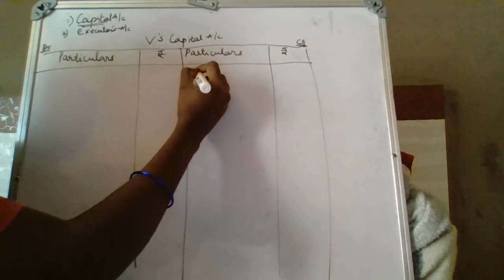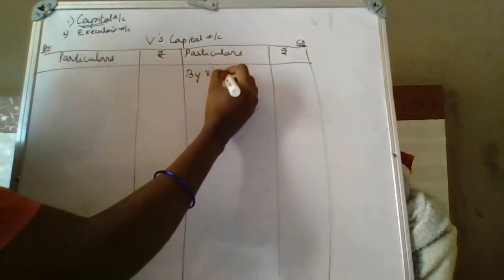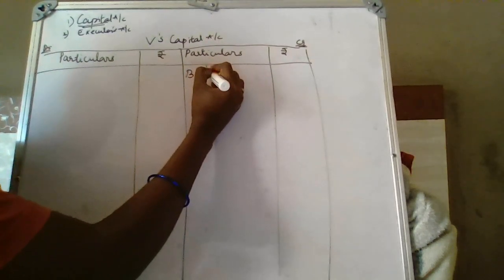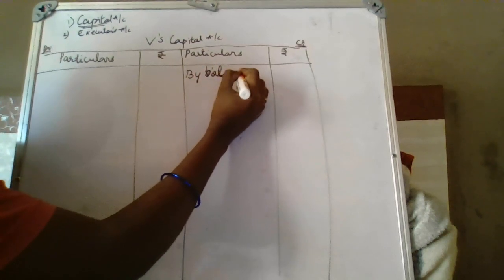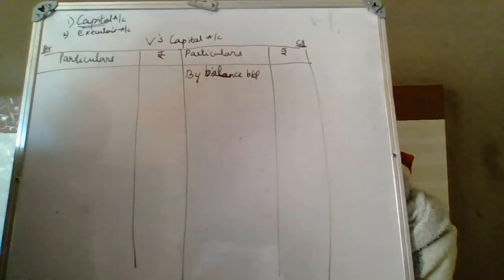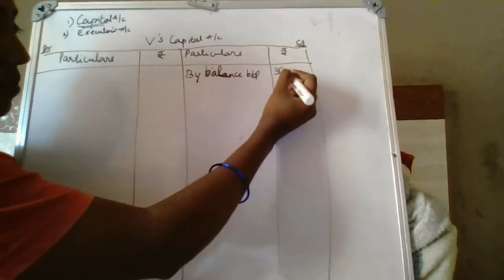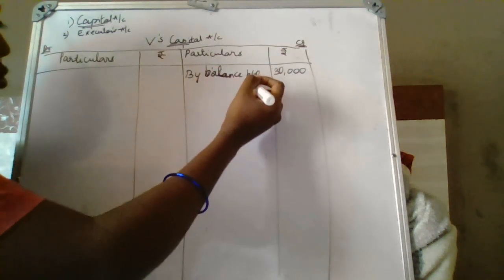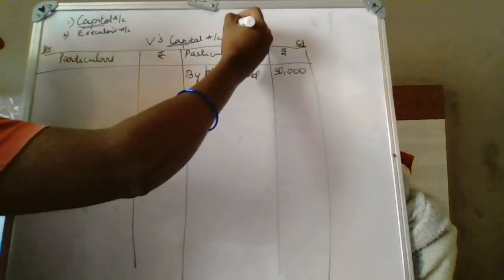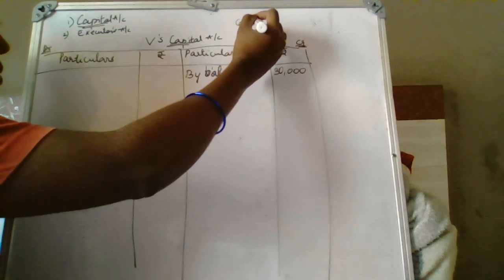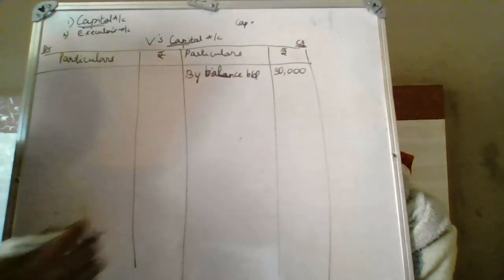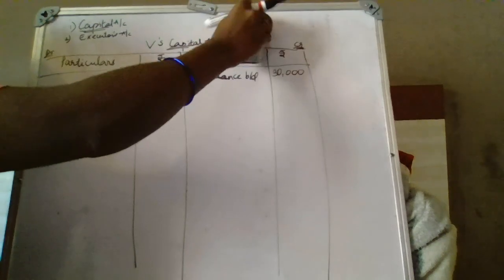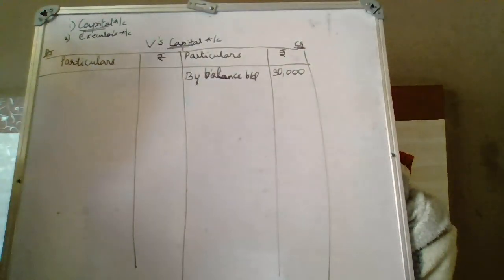So first step, always complete the balance sheet items first. First is his capital. So V's by balance brought down. His capital is 30,000. Since we are preparing the capital account, we have to reduce the balance. So it is capital account debit. Liability reduction, it has to be debited.